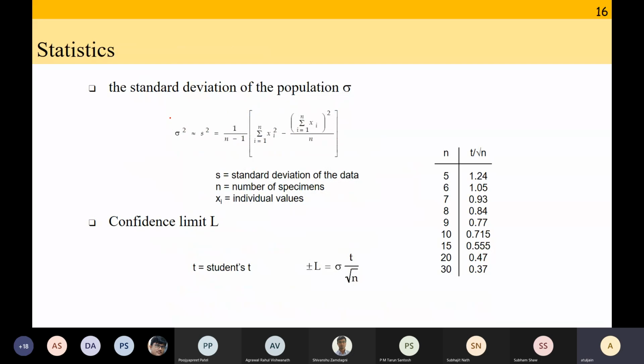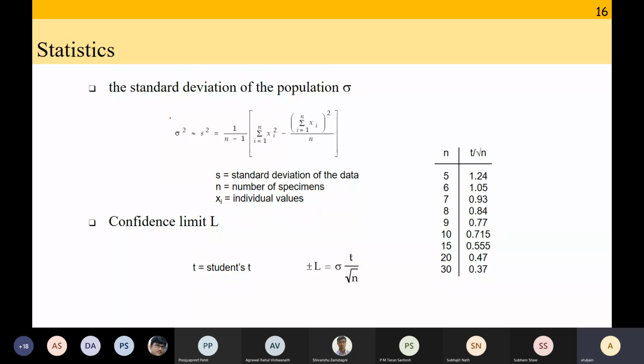How will you decide on the number of tests? When you do a large number of tests, you will calculate what is known as the standard deviation. And once you know the standard deviation, you will also calculate the confidence limit. What is the bracket in which 90% of your samples are failing? What is the stress range at which 90% of your samples are failing?